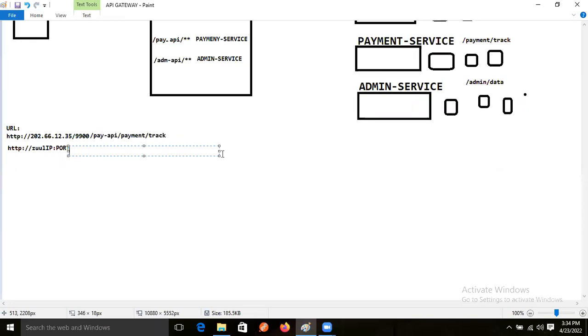After that, what do we give? We give the controller level and method level paths. The context path we have given already. Context path is nothing but whatever we specify.